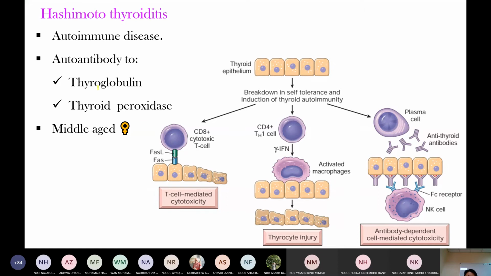The antigen-antibody complex is destroyed by antibody-dependent cell-mediated cytotoxicity, and it attracts inflammatory cells, causing thyrocyte injury.